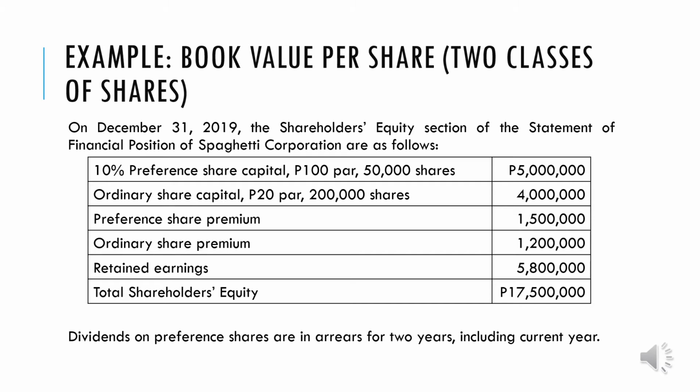So that is the total stockholders equity. Dividends on preference shares are in arrears for 2 years including the current year. So it is stated here that our preference share capital will have dividend in arrears. Now, we will look later at whether the preference share given here is cumulative or non-cumulative. We will have various scenarios on the next slides. So please remember this: 17,500,000 is our total stockholders equity, the number of outstanding preference shares is 50,000, and the ordinary shares are 200,000.